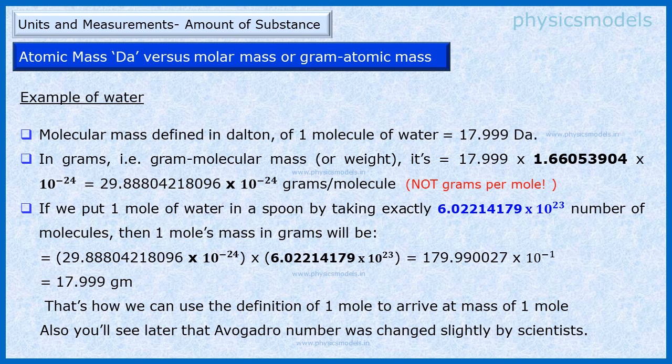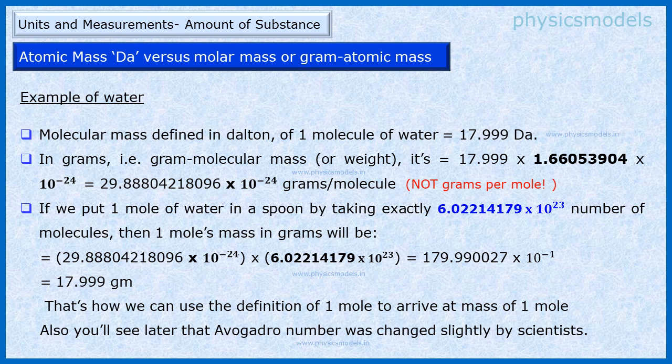In terms of grams, this Dalton has to be multiplied by 1.66053904 into 10 to the power minus 24, and we'll get the mass in grams per molecule. This is not the grams per mole. Then we take 1 mole of water, maybe in a spoon or cup, by taking the Avogadro number of basic entities, that's molecules. So if you take these grams per molecule and multiply that by the number of molecules, you will get grams. And you can see that we are getting back the grams exactly.